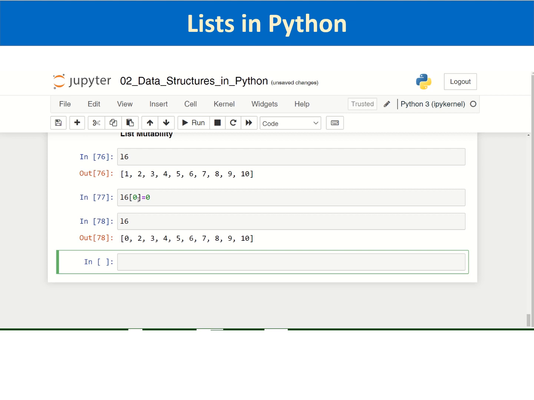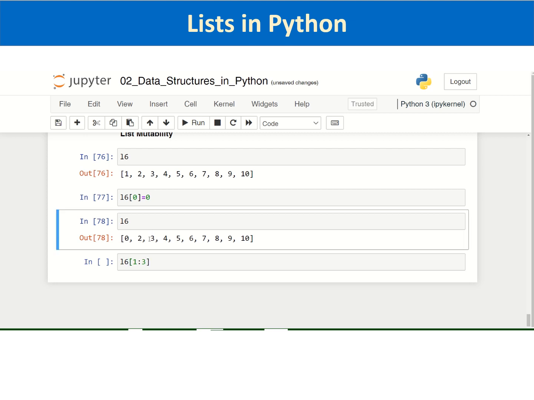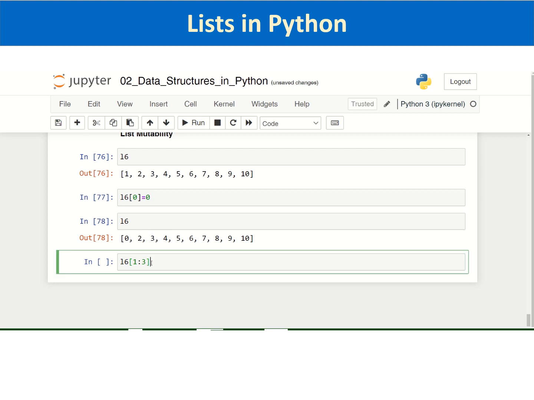Also let us try to pass multiple elements. Say you want to change the elements at index 1 and index 2, exclusive of 3. You want to change 2 and 3 to say 11 and 12.